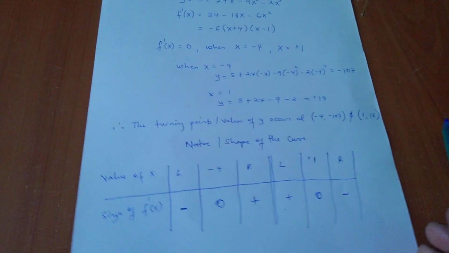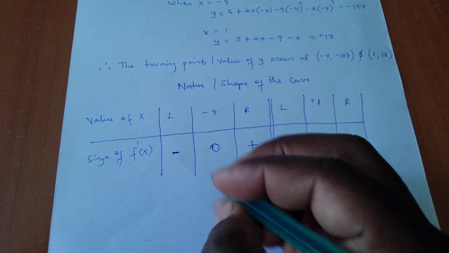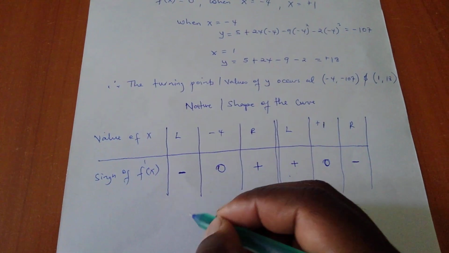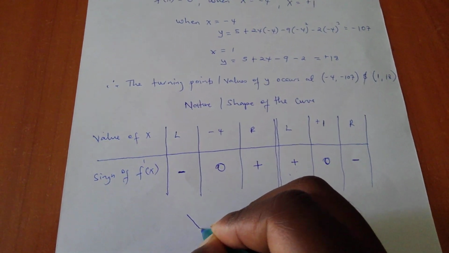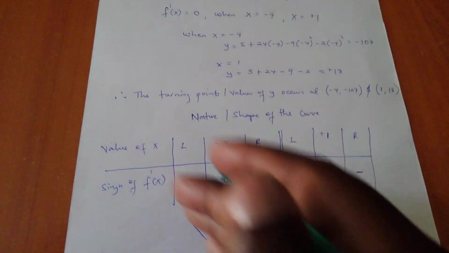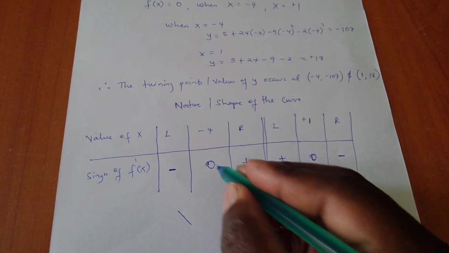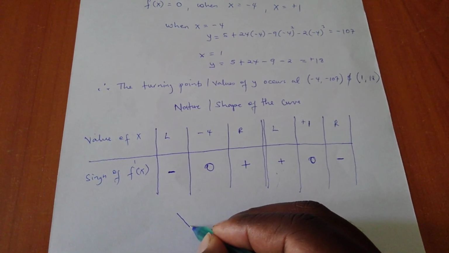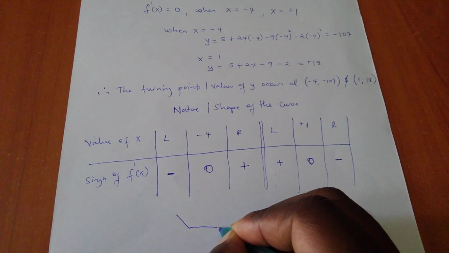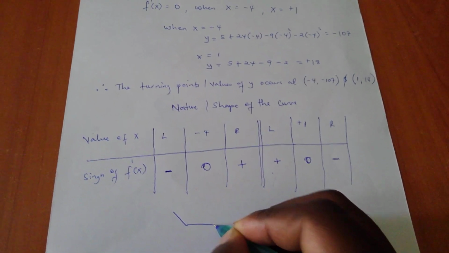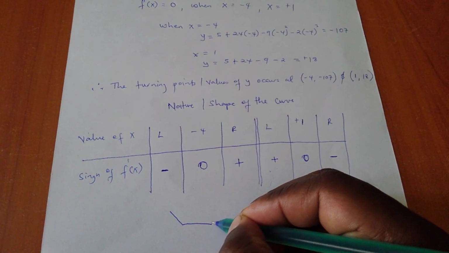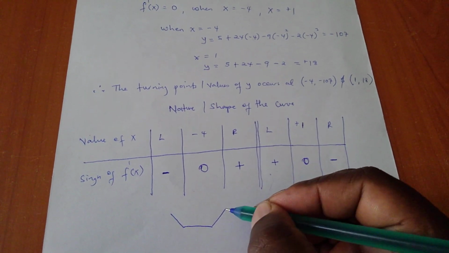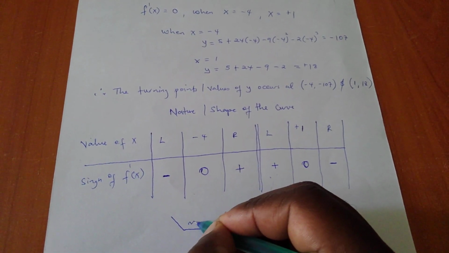So the nature of the curve will actually be, this negative means a sloping down of the gradient. The 0 means there's no gradient there. Then the positive means this. So this one will be my minimum.